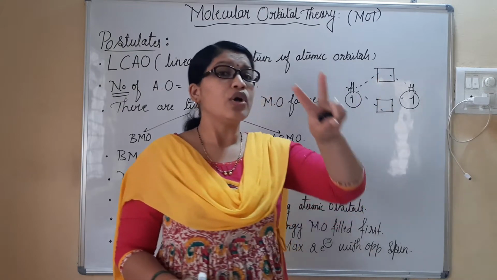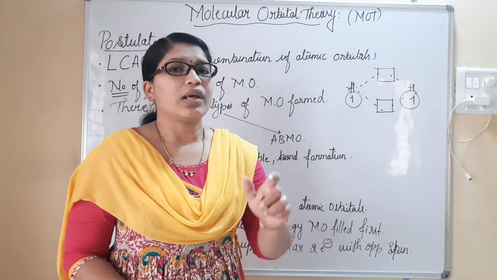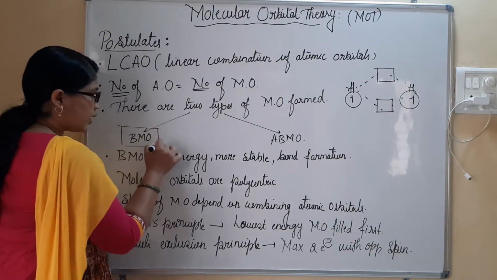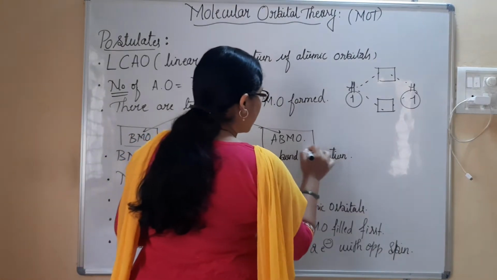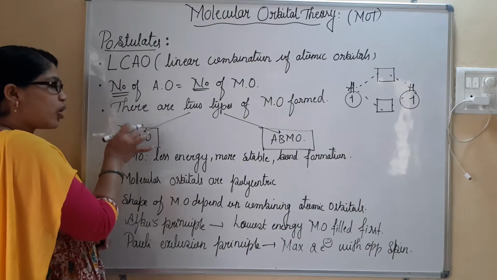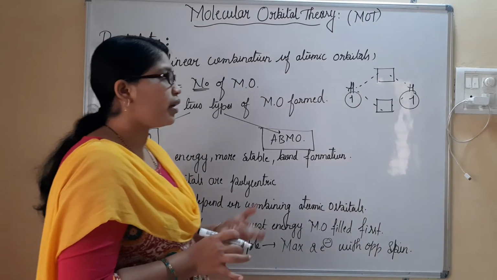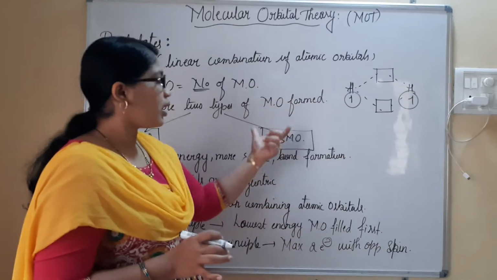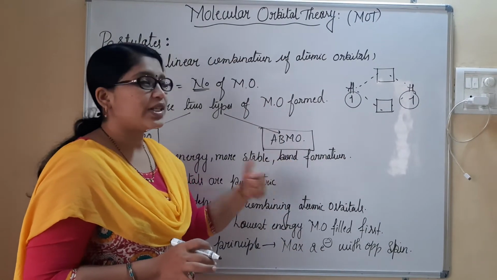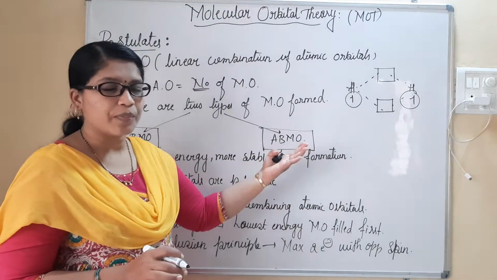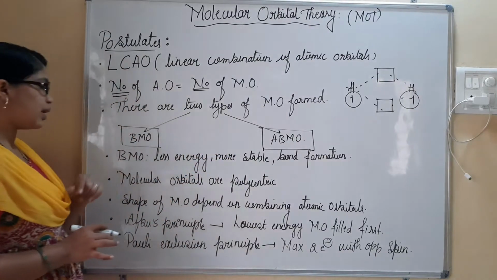They will form two types of molecular orbitals: one is the bonding molecular orbital and the other is the anti-bonding molecular orbital. The bonding molecular orbital is the main one, where bond formation is going to take place. The anti-bonding molecular orbital has higher energy, and no bond formation is going to take place with this one. Why so? We'll see in the next one.